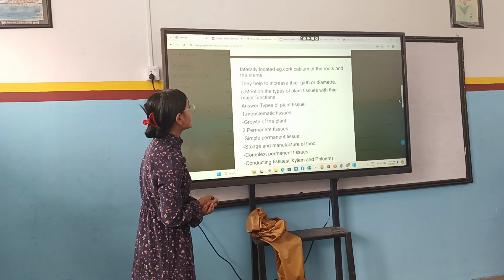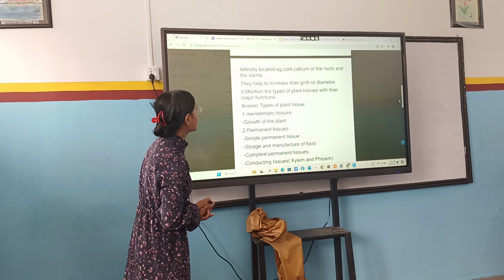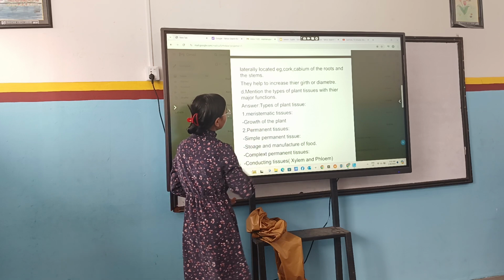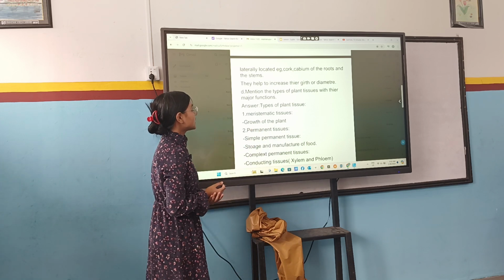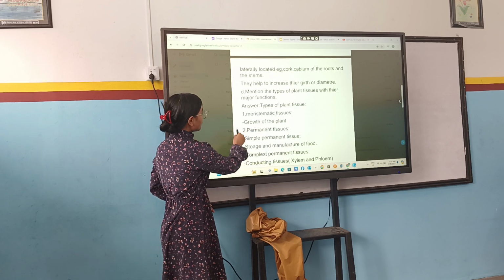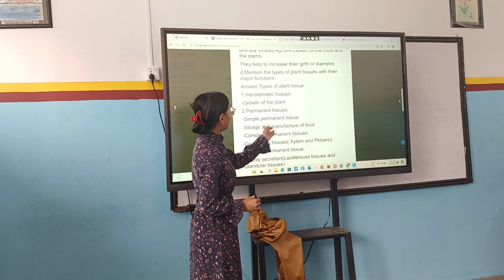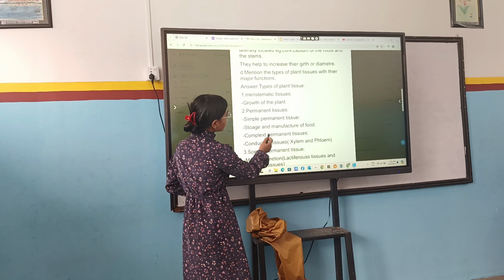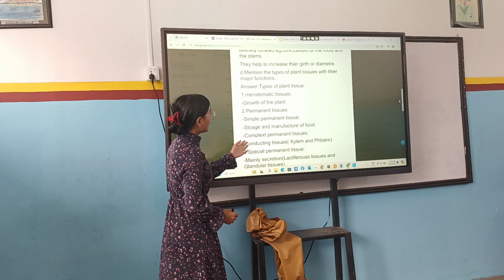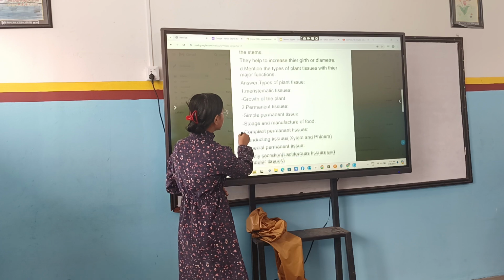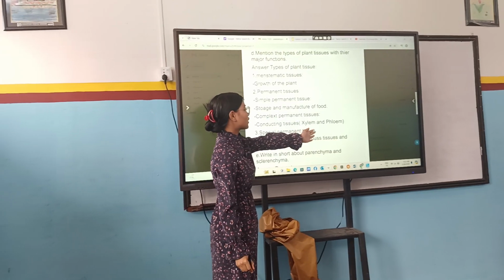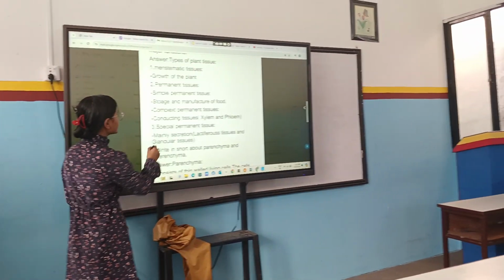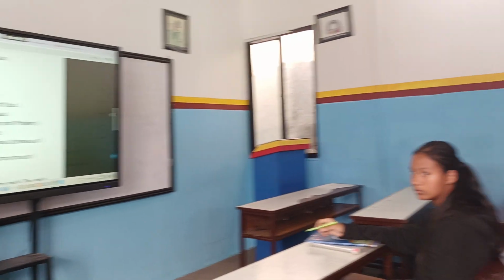And next question is, mention the types of plant tissues with their major functions. Meristematic tissues help in growth of the plant. Permanent tissues are of simple permanent tissue, for storage and manufacture of food, and complex permanent tissue, which are the conducting tissues known as xylem and phloem. Next is special permanent tissue. Their main function is secretion, and they are lactiferous tissue and glandular tissues.